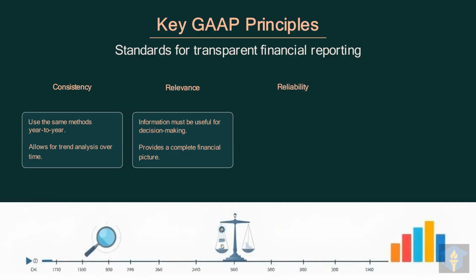Then there's reliability, which means the information must be accurate, verifiable, and free from bias. Reliable information is accurate and verifiable, ensuring that users can trust the financial data presented. It must be free from any bias or material error, reflecting the true economic substance of transactions.